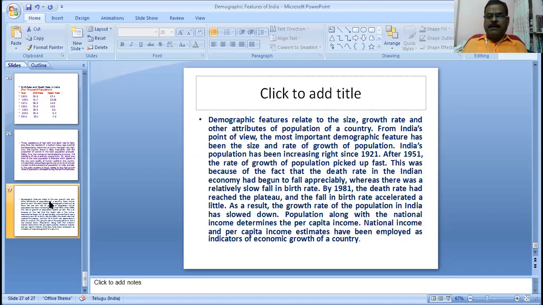That is why, if the people of India are highly educated, the quality of human resources improves. People earn money to improve their standard of living, life expectancy, and literacy rate. This depends upon human resources. So the government of India takes initiatives to improve the literacy rate, life expectancy, and the quality of population. These are the population trends in India. Thank you.